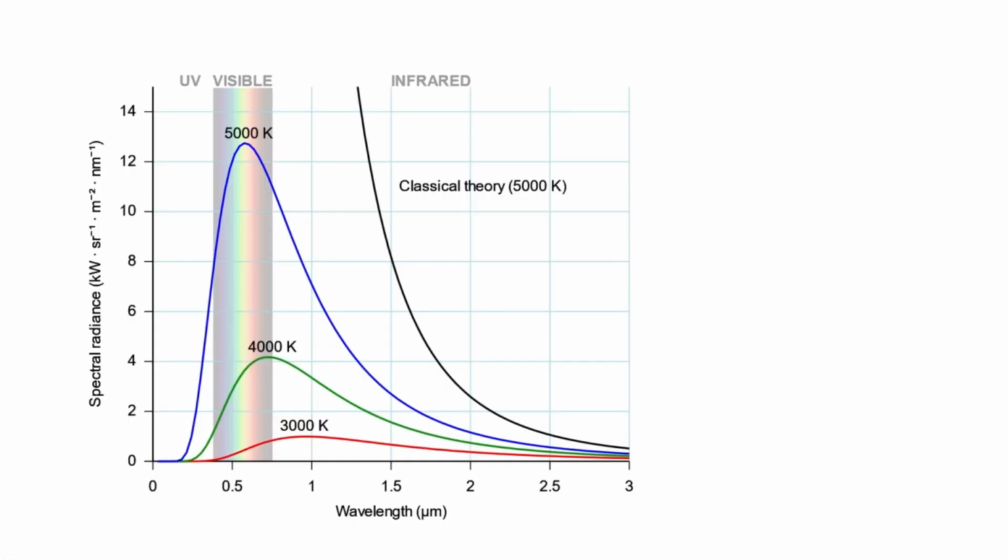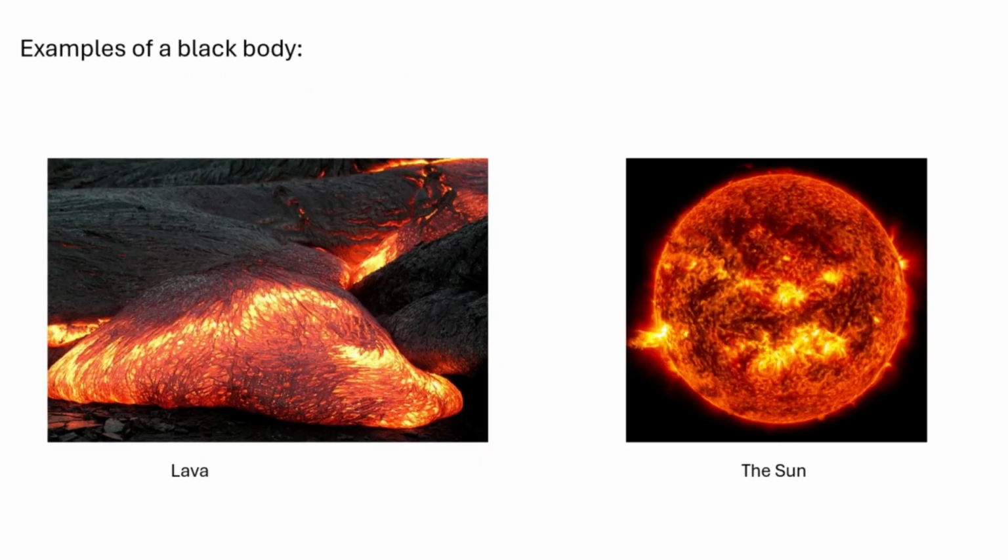A blackbody is an object that emits thermal electromagnetic radiation. The wavelength of the radiation emitted is a continuous spectrum and only depends on the temperature of the object. This is what causes hot objects such as lava to glow, as they've reached a temperature where they emit a significant amount of radiation in the visible light range.